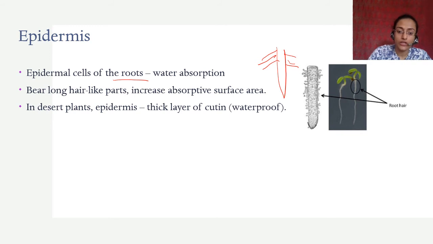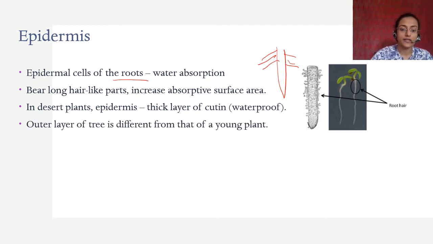In desert plants, there is a thick layer of cutin. Cuticle, cutin का एक thick layer होता है. It is a waterproof layer on the epidermis which prevents the loss of water, right? It makes the cells waterproof. इसलिए जब desert plants होता है, it does not allow water to go from inside of the cell to outside. It allows water retention in the plant. इसलिए plant मरता नहीं है. That is why you need a thick layer of cutin on desert plants, on the epidermis, right?